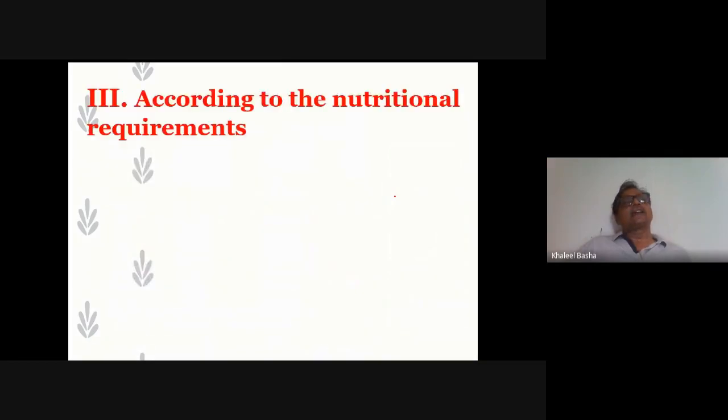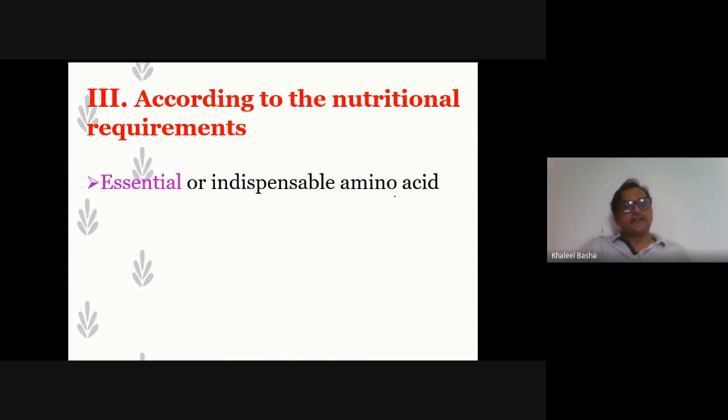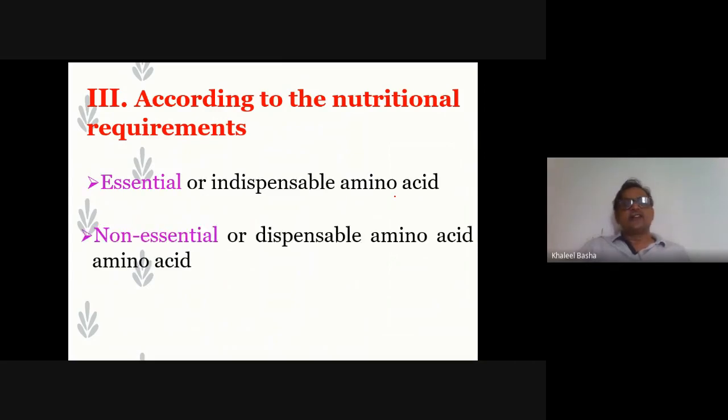So next, the third classification: how can you classify the amino acids based on nutritional requirements? The nutritional requirements are what we take daily from our food. On the basis of our diet, we can classify the amino acids as essential or indispensable amino acids, and non-essential or dispensable amino acids.